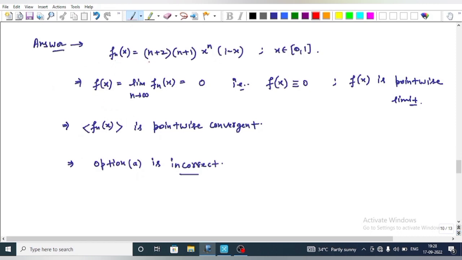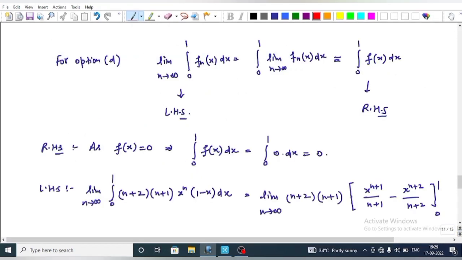As f_n(x) = (n+2)(n+1)x^n(1-x), and for x = 1 this is 0, we can say that f(x) = limit n tends to infinity of f_n(x) = 0 identically. That is, f(x) = 0. And we know that this f(x) is a pointwise limit. This implies that the sequence f_n(x) is a pointwise convergent sequence. This implies that option A is incorrect, because in option A it is given that the sequence f_n(x) is divergent.